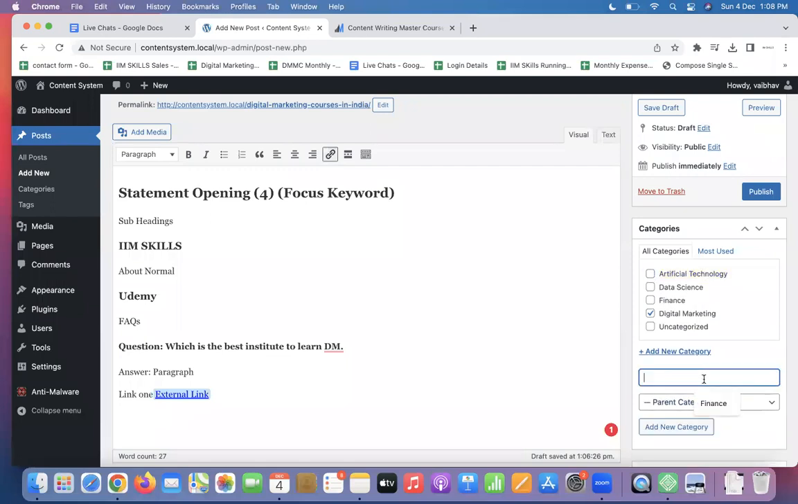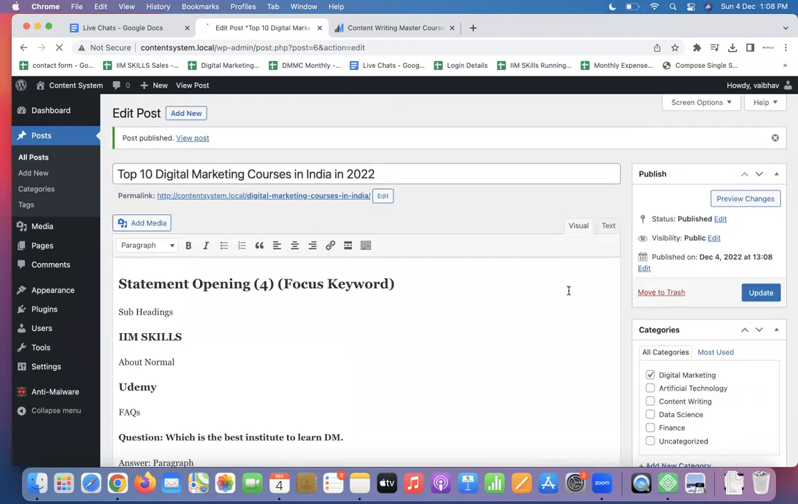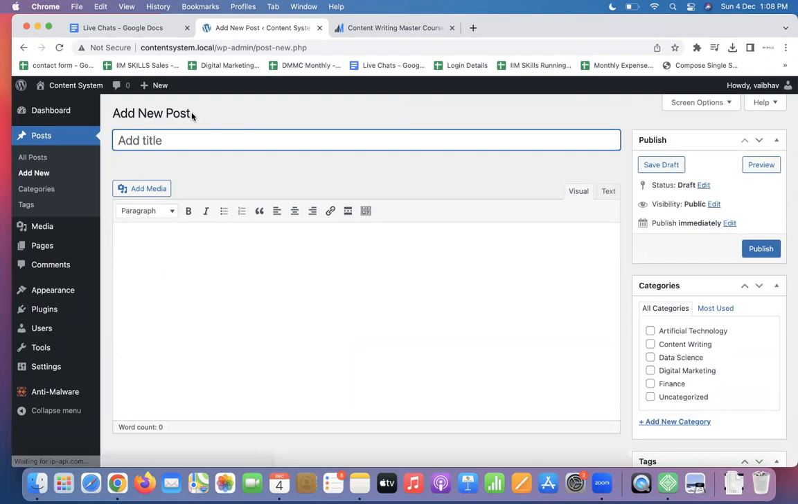I've decided to write about, let's say, content writing. These are niches. So this article is about digital marketing, I'll publish. Next article, if I write, whatever it is, let's say if it is about data science.